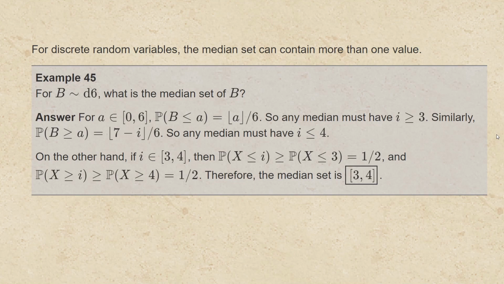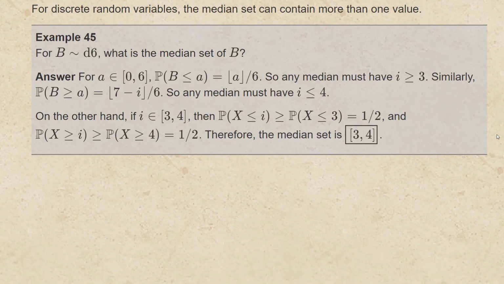Well, the probability that B is less than or equal to i is at least the probability that B is less than or equal to 3, and that's 1/2. And similarly, the probability that B is greater than or equal to i is greater than or equal to the probability that B is greater than or equal to 4, also 1/2. So not only does a median have to be in the set from 3 to 4, any value in the set from 3 to 4 is a median. And so the median set is the set of real numbers from 3 up to 4.